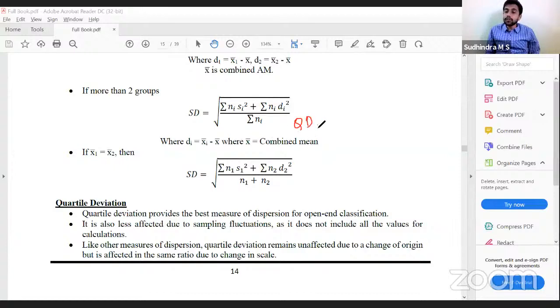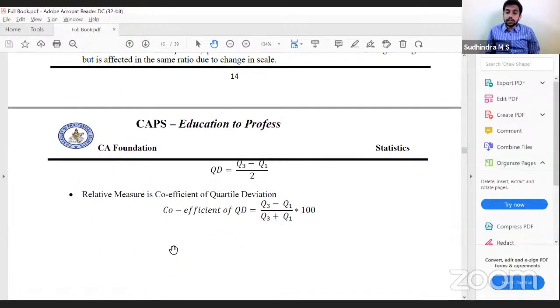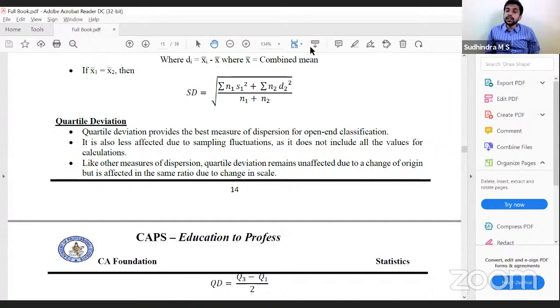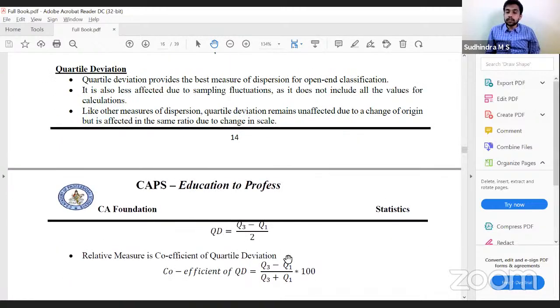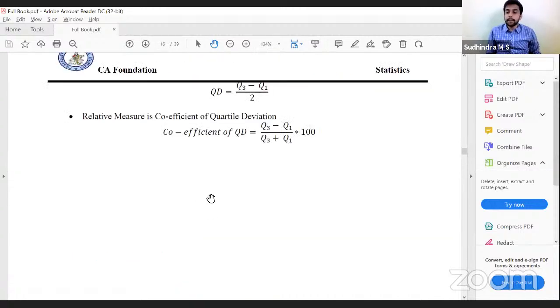So quartile deviation of y will be modulus of b into quartile deviation of x. Okay, so how do you calculate quartile deviation? Q3 minus Q1 by 2. Coefficient of quartile deviation: similar to range, Q3 minus Q1 divided by Q3 plus Q1, into 100. Clear with this?